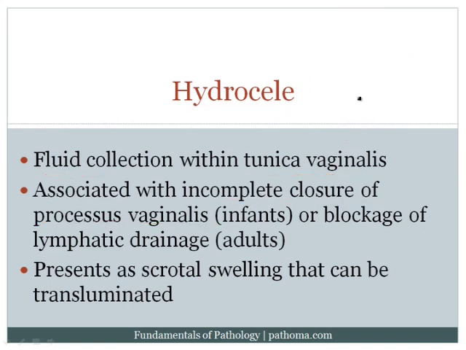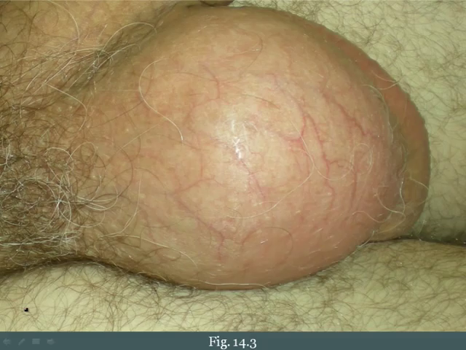At the same time, it's possible to see it in adults, and if you see it in adults, it's classically due to blockage of lymphatic drainage. Now this presents as scrotal swelling, and it can be transilluminated, which means that if you shined light across the scrotum, you would be able to get light through there, and that's because you don't have a solid mass, you just have a bag of fluid. This is what the hydrocele looks like. You just have a swollen scrotum, and that's because it's loaded with fluid. And that concludes this section.